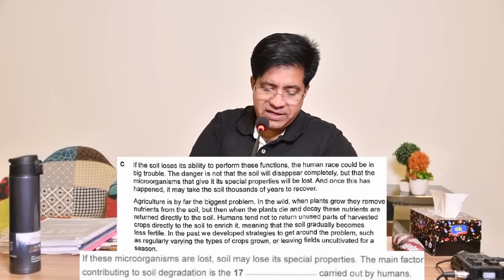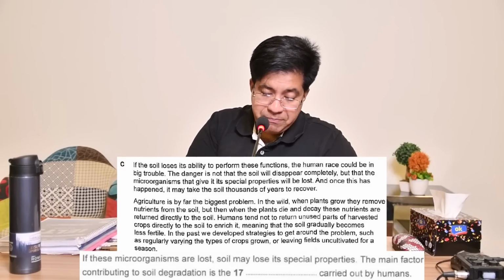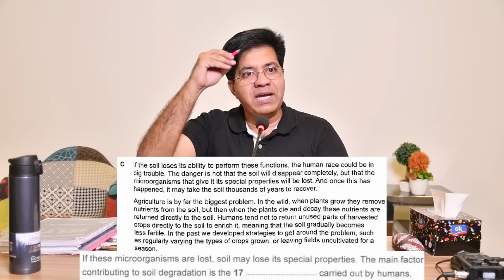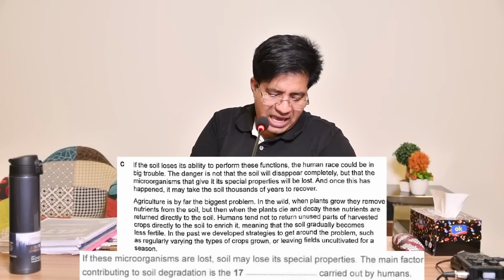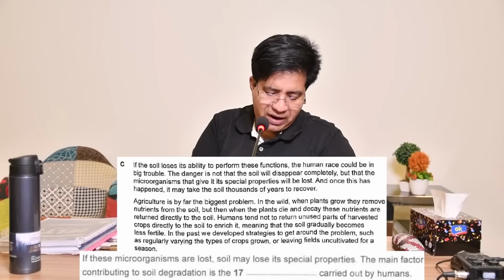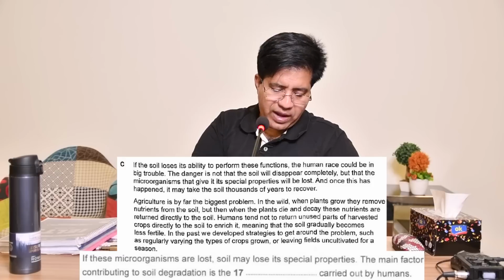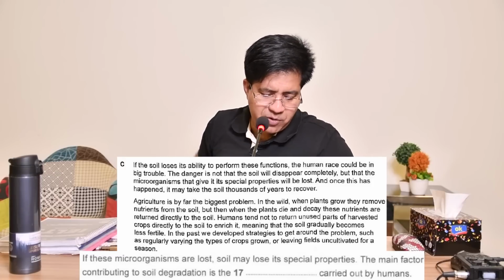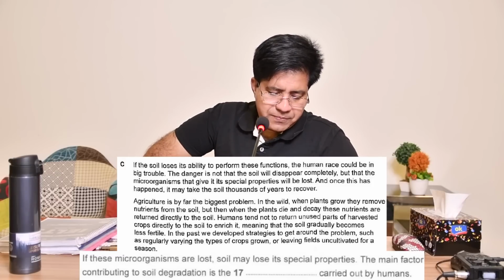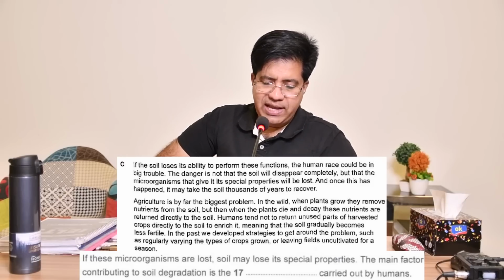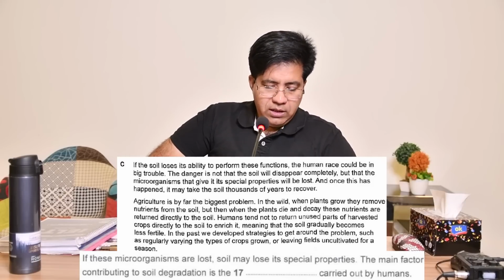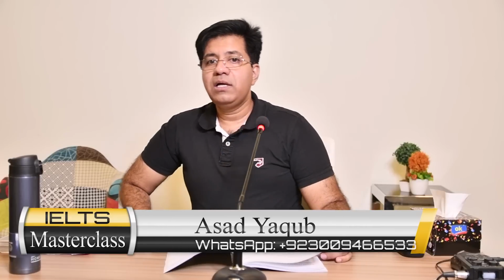What did they use as the word there? No, main factor. Now main factor and biggest problem, they are synonyms. Agriculture is by far the biggest problem. Right? Then they say in the wild and all that. So agriculture is by far the biggest problem. What will be the answer? Exactly. The main factor contributing to soil degradation is the agriculture carried out by humans. Okay, fine. That's good. Thank you.